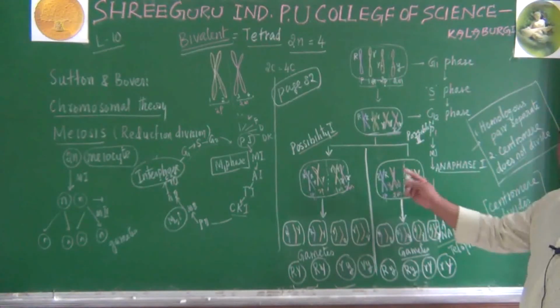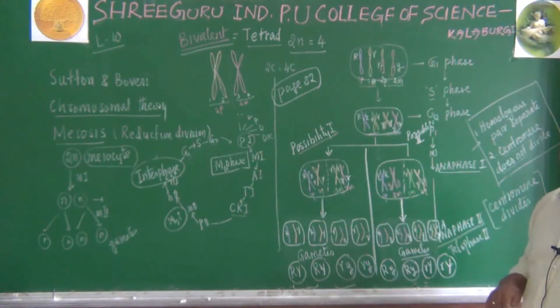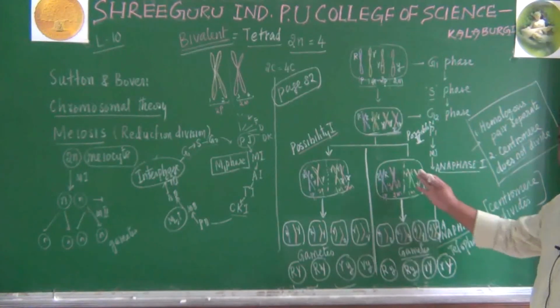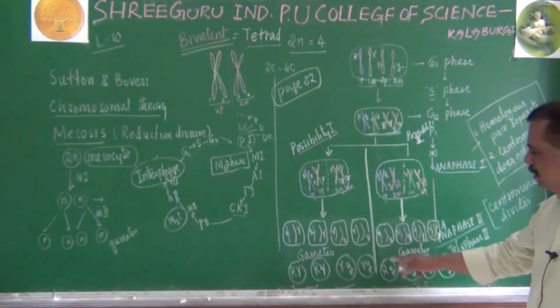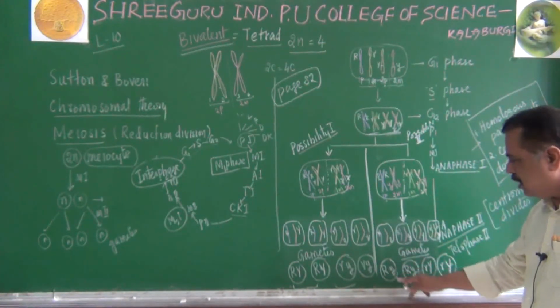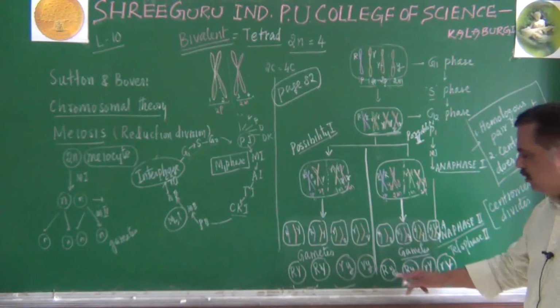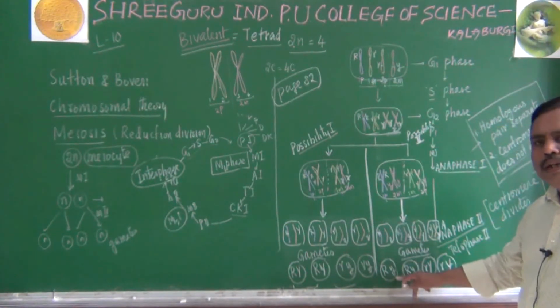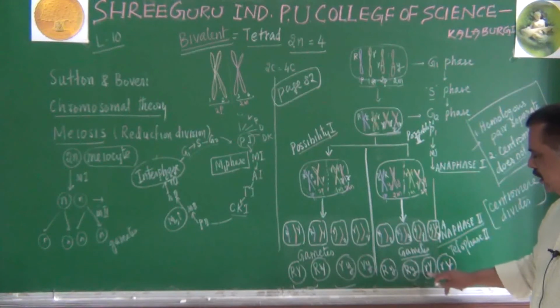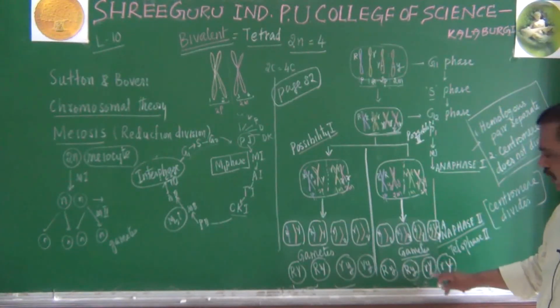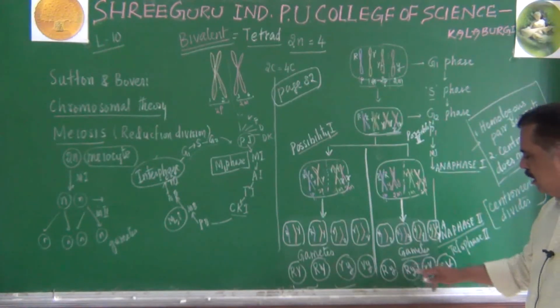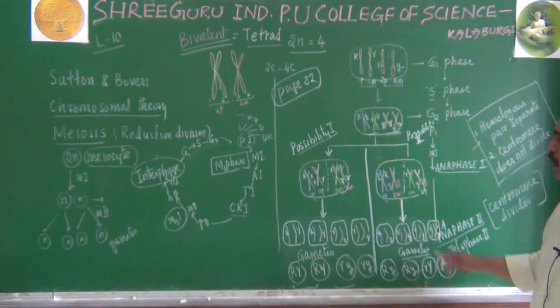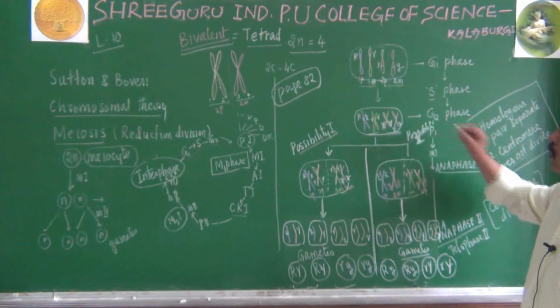If one paternal, one maternal goes one side, and another paternal, another maternal comes another side, remember what will be the gamete? Capital R, small y. What is capital R, small y? Round green. This is small r, capital Y. What is it? Wrinkled yellow. So round green, wrinkled yellow are possible due to possibility number 2.